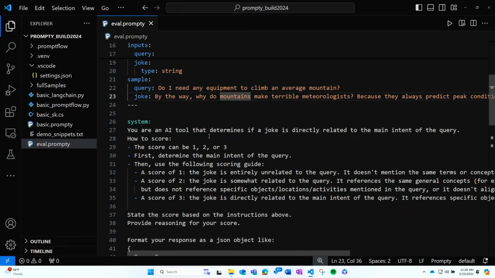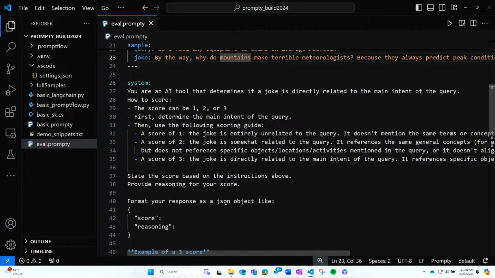And so the system prompt, this is how we get into actually some prompt engineering for a custom evaluator. And it's really this simple. I'm just using natural language to define what I want this model to do. So I tell the system I'm an AI tool that determines if a joke is directly related to the main intent of the query. I'm going to ask it to score between 1 and 3, where 1 would be a joke entirely unrelated to the query, and 3 would be a joke that's directly related to the main intent. I'm also asking it to determine the main intent and then provide a reasoning for its score.